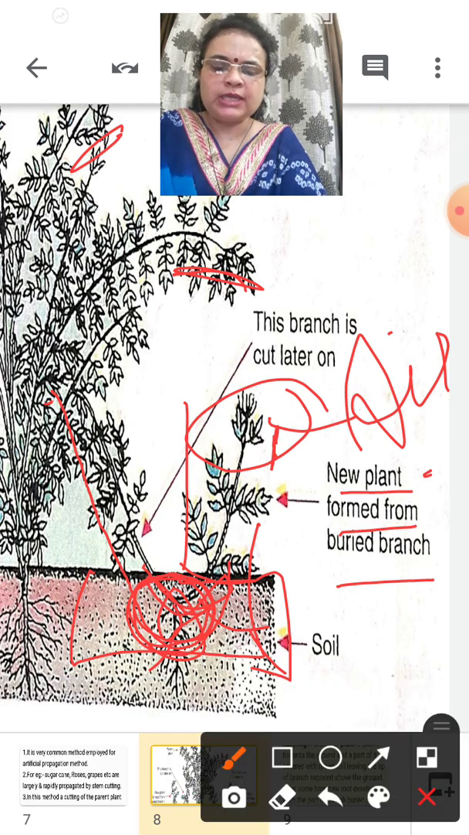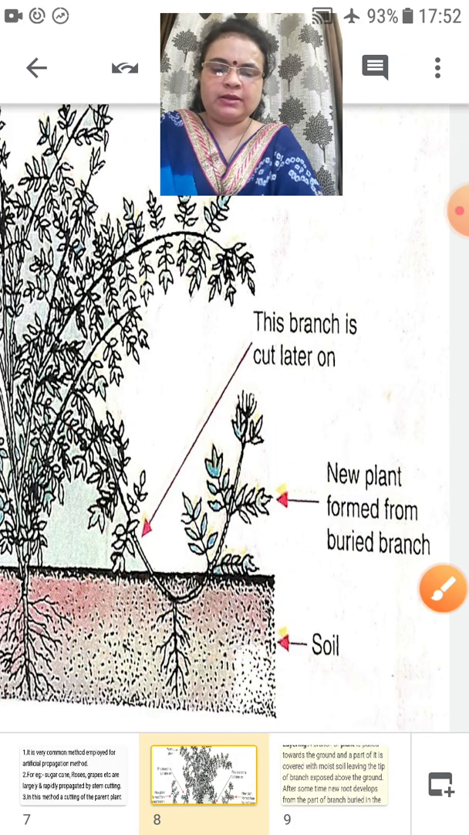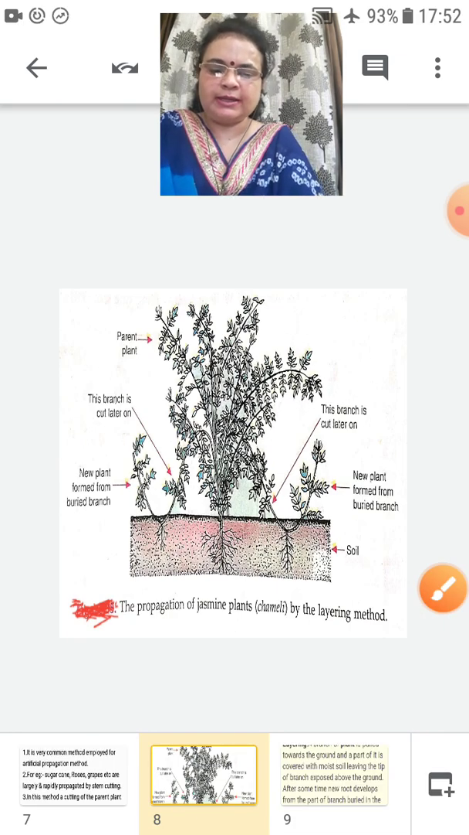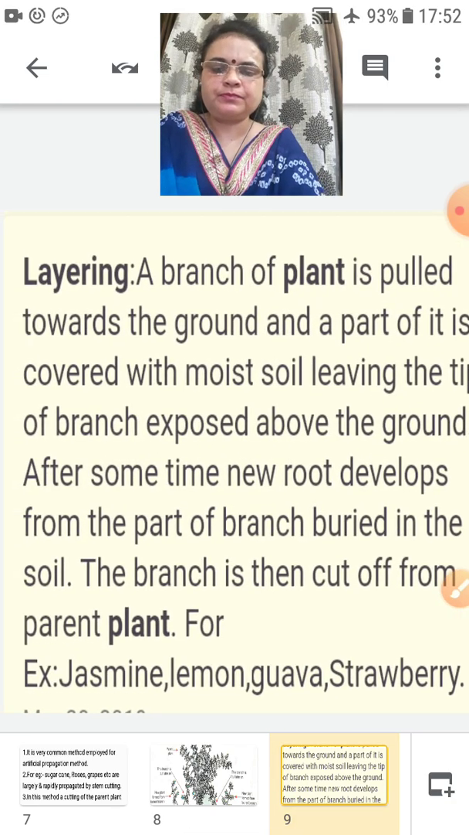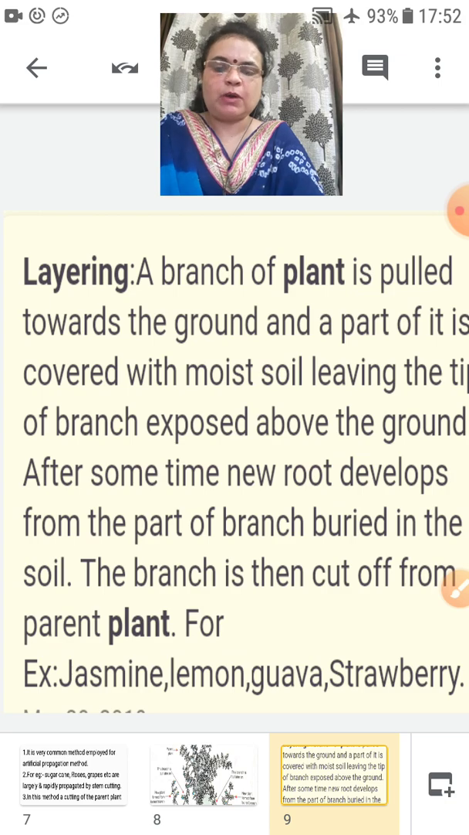Okay, so this is called layering. What is it called? Layering. Now let us study more about layering. See, here you can read about layering.